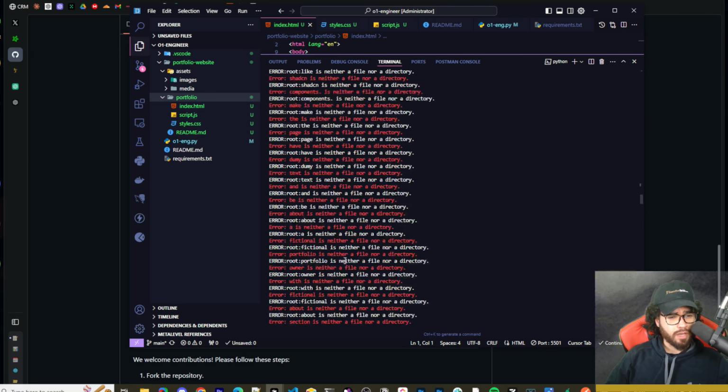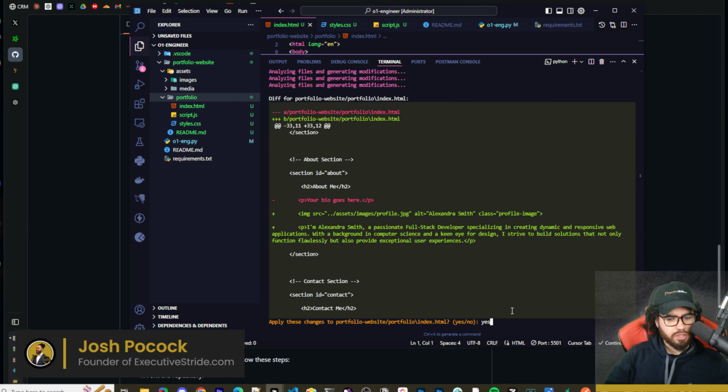I was trying a few different things, so you can ignore this, but as you can see, if you add something that isn't a page or directory, it's going to say that it's not a page or directory. And then it said, what's your prompt to edit these files that are right here in context? Gave it the prompt. Now it's generating the edits and modifications. I'm going to go ahead and say yes to apply these edit instructions. So it's analyzing the files and generating modifications. Okay, looks like it's actually working this time. So sometimes if it's not working, just make sure you've got the right file path and everything.